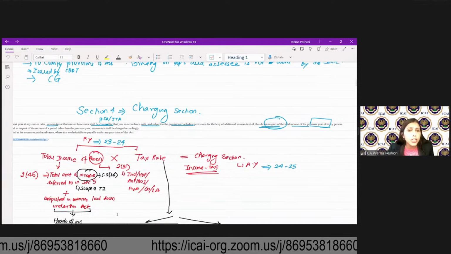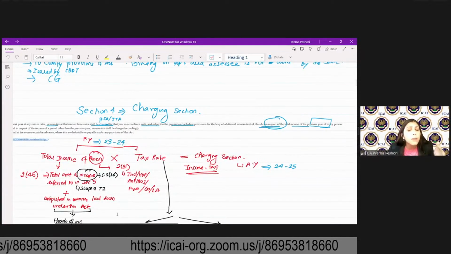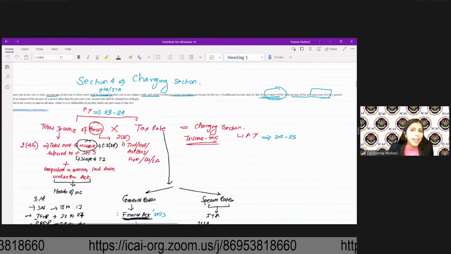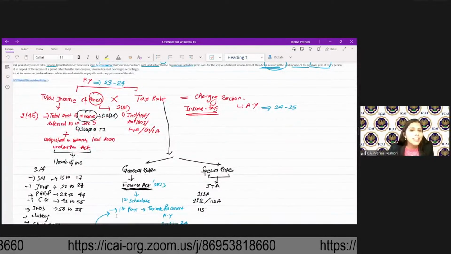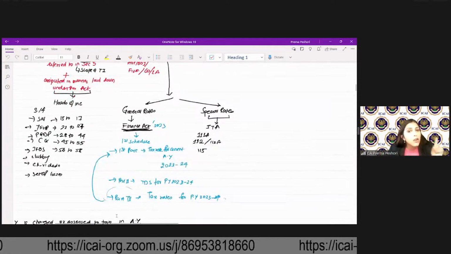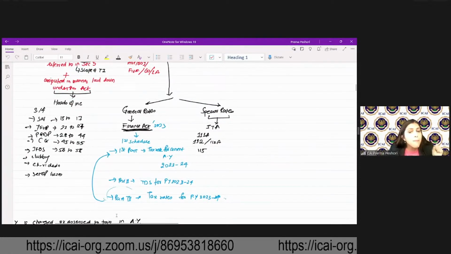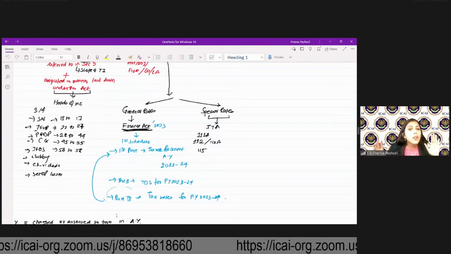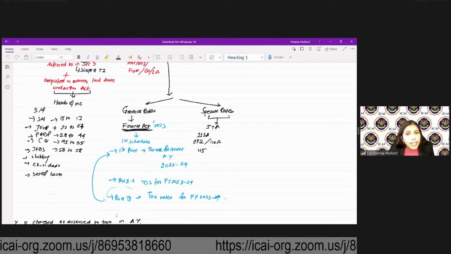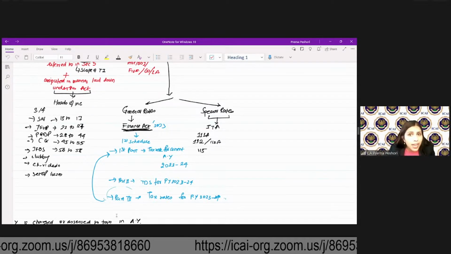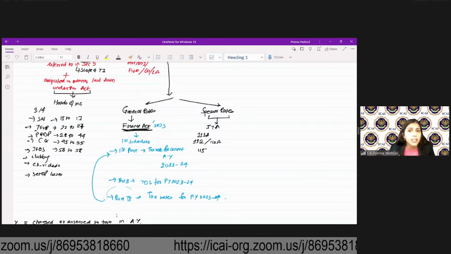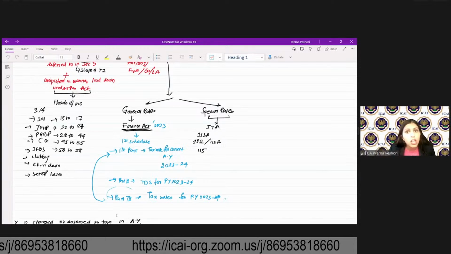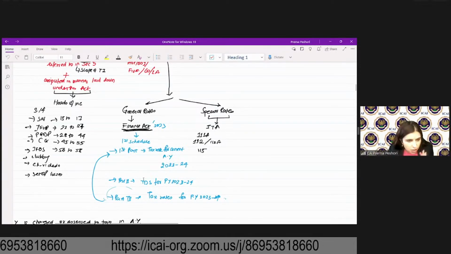Person is defined under 231 to include individual, HUF, AOP, BOI, firm, company and local authority. Then tax rate: there are general tax rates, there are special tax rates. General tax rates come from the Finance Act 2023, which is your part 3 and part 1. Isn't it? So Finance Act 2023 will give you the rates of the income tax. Special rates are given in the Income Tax Act in specific sections. For example, 111A for STCG, 112, 112A for long-term capital gain, 115 for the non-resident taxation. So those are the special rates of taxation, isn't it?